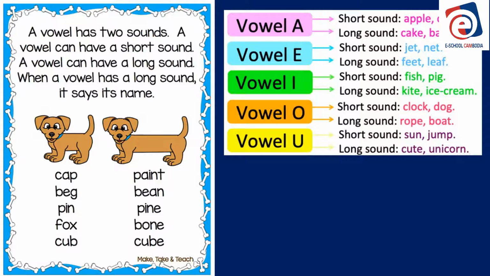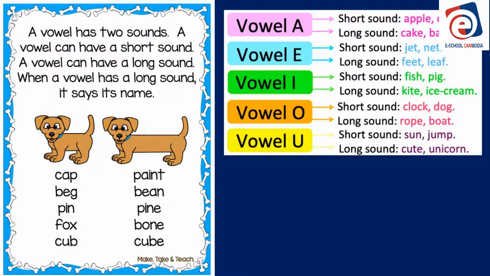And we also have vowels. The vowels have at least two sounds. Some vowels have more than two sounds, but you at least need to know the short sound and the long sound. A vowel can have a short sound.